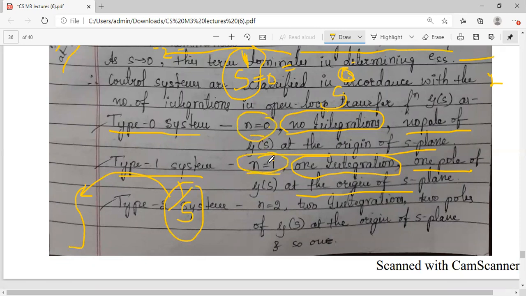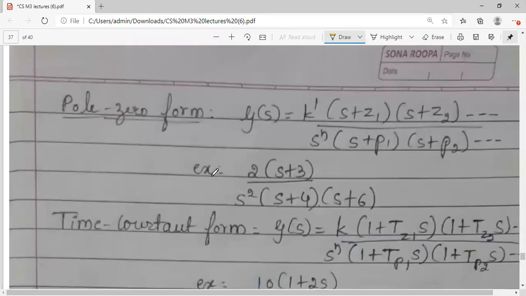If n is equal to 1, one pole at the origin. Similarly, for a type 2 system, n is equal to 2, means two poles will be present at the origin. Number of integrations, I will show you how it is when I go to the next concept. Hope you understood the different types of systems, type 0, type 1, type 2.